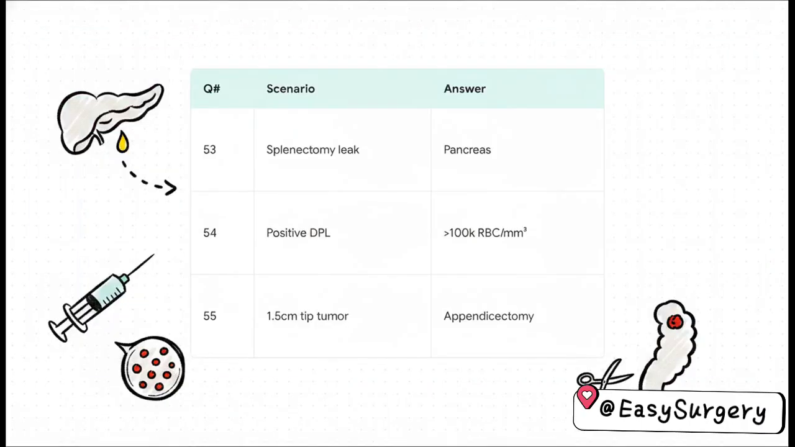All right, let's rapid fire through 53, 54, and 55. If your post-splenectomy patient has a yellow fluid leak, the injured organ is the pancreas, for sure. Why? Because a pancreatic tail injury is a notorious complication there. For 54, a DPL, or diagnostic peritoneal lavage, hits that positive threshold at over 100,000 red blood cells per cubic millimeter. And for 55, say you find a 1.5 centimeter neuroendocrine tumor right at the tip of the appendix and the CT is normal, your definitive fix is just an appendectomy alone. No need for a right hemicolectomy for something that size.